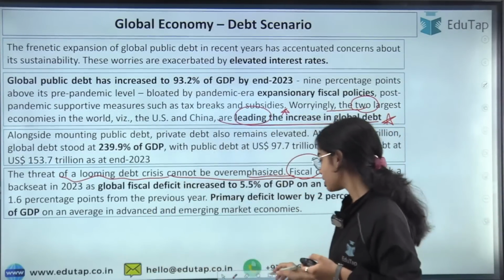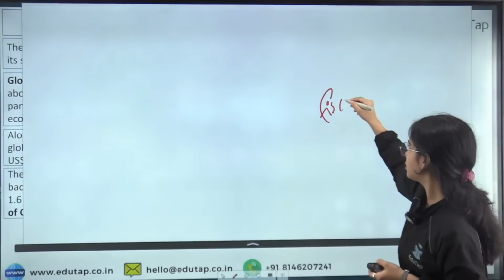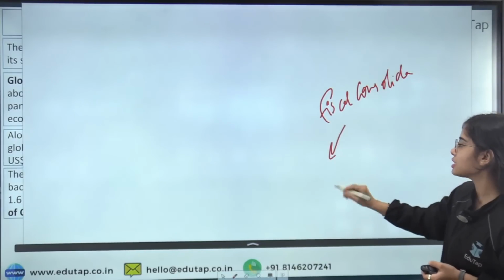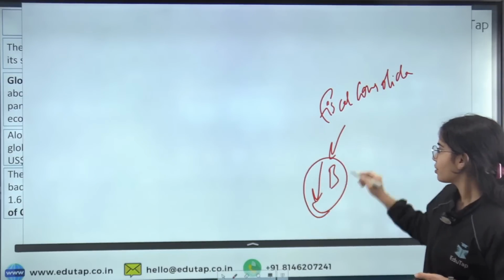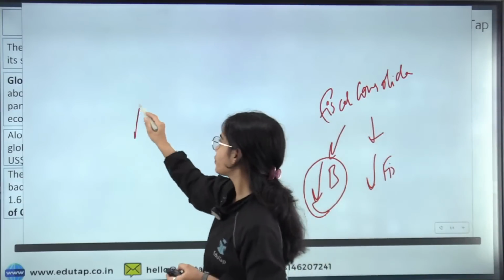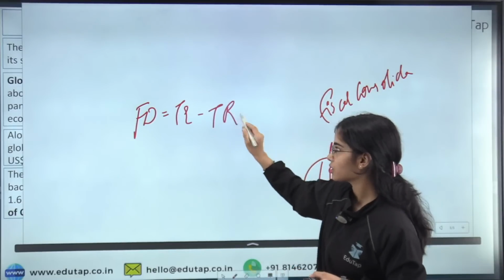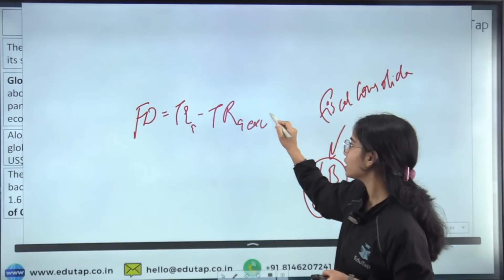Fiscal consolidation, what does this mean? This means that you have to decrease your borrowings, you have to decrease your fiscal deficit. Fiscal deficit is the total expenditure of the government minus total receipts of the government, excluding borrowing.